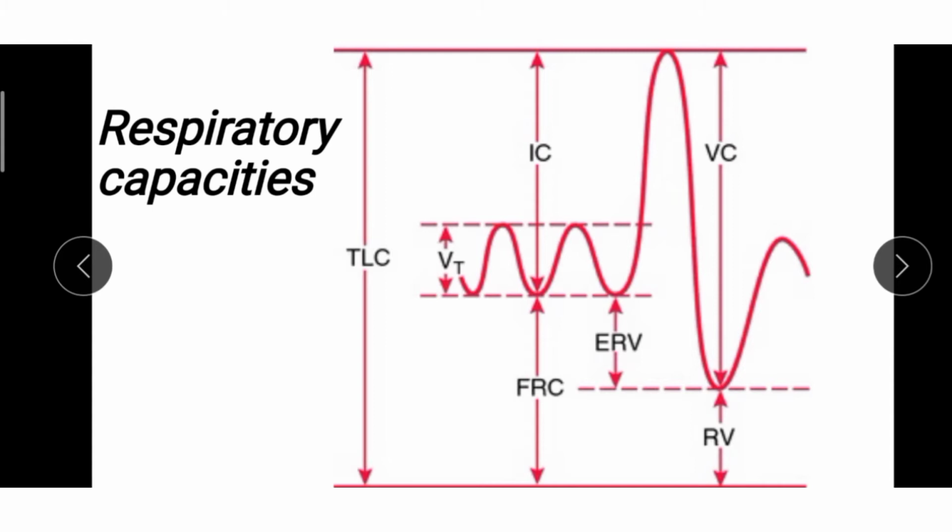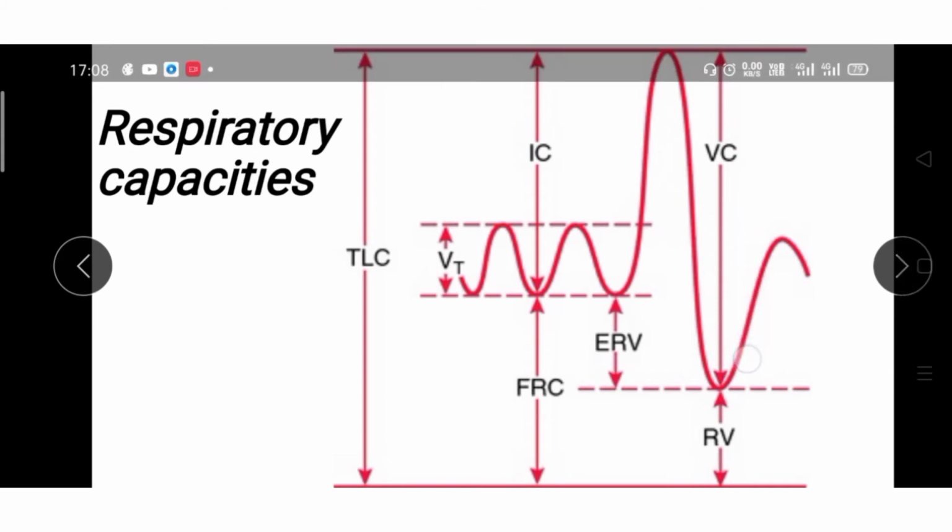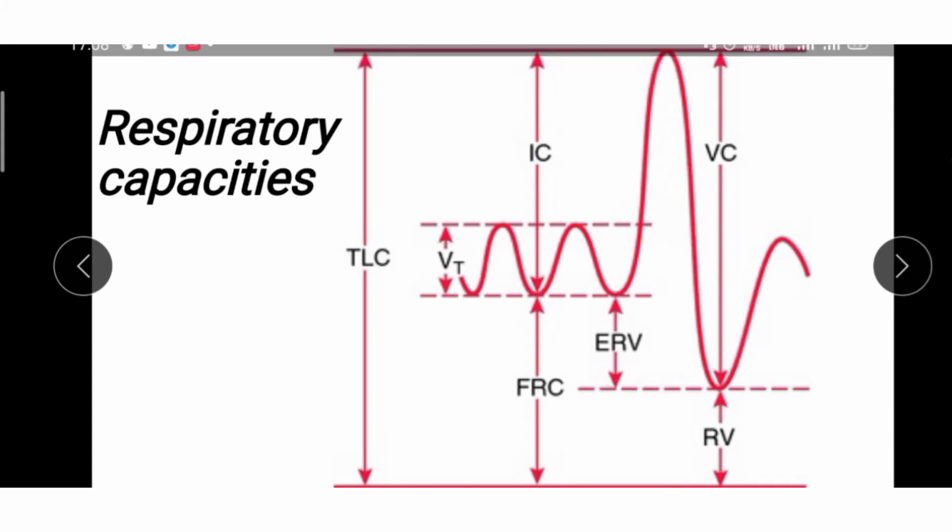Now, the fourth one is vital capacity, VC. Here you can see VC. The maximum volume of air a person can breathe in after a forced expiration, or the maximum volume of air a person can breathe out after a forced inspiration, is called vital capacity.